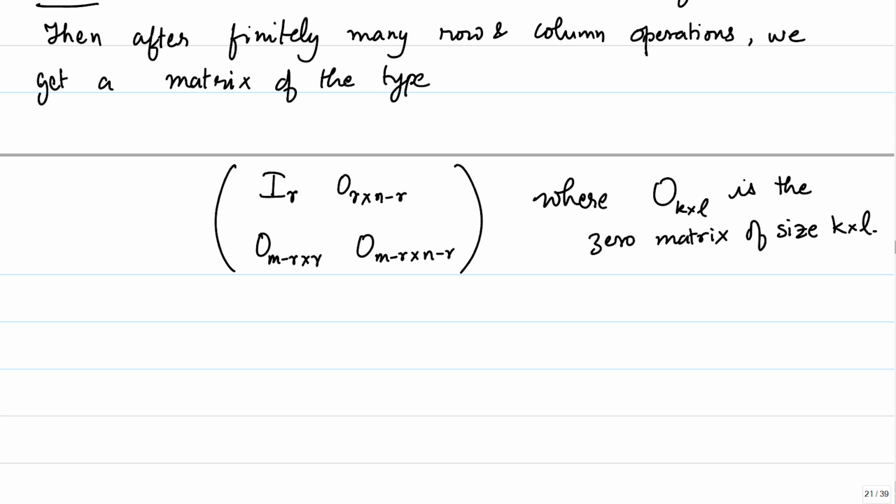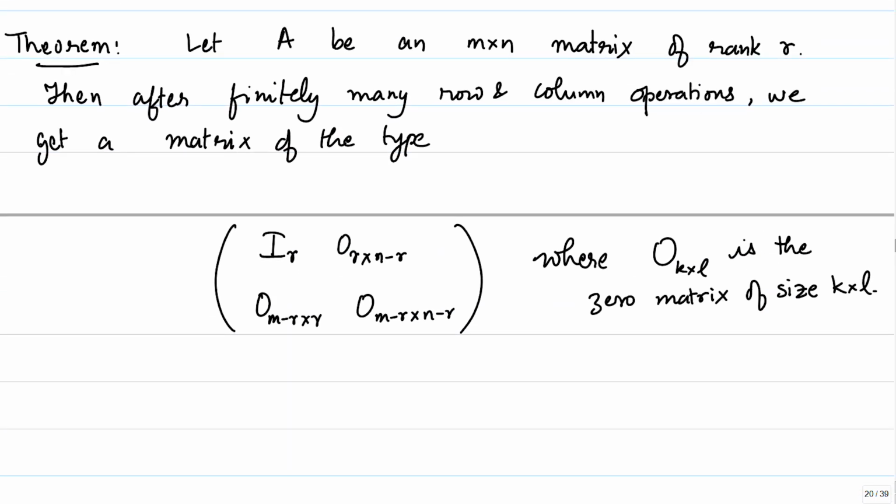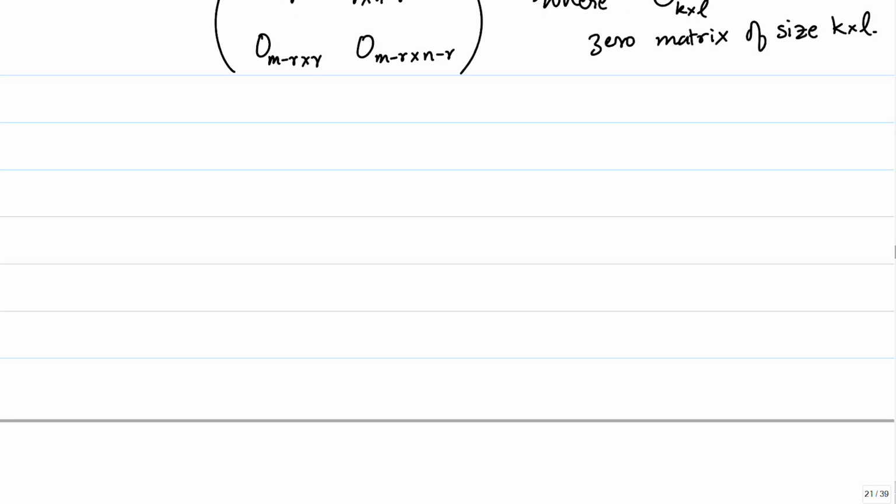So, the theorem is quite powerful in the sense that it tells us that after many row operations and column operations, if R is the rank of this matrix, we can reduce it to this particularly nice form. So, let us give a proof of this.